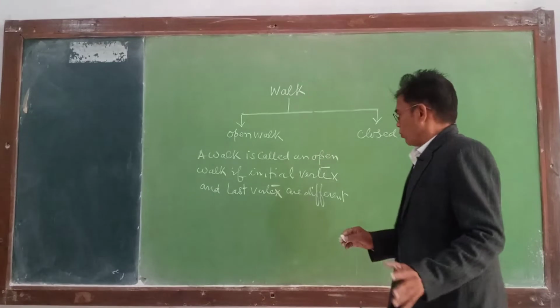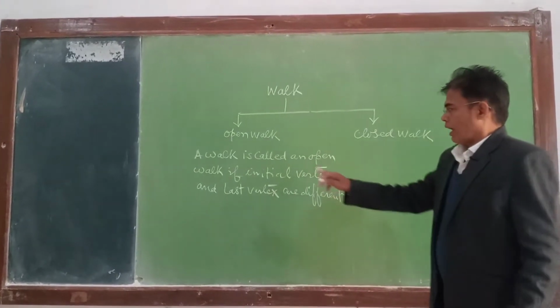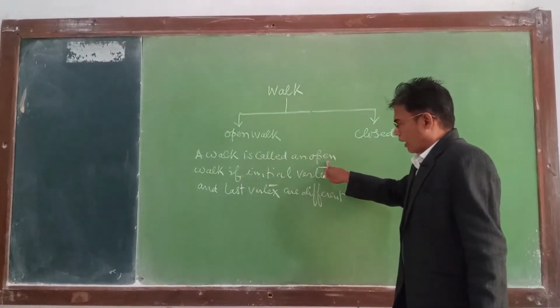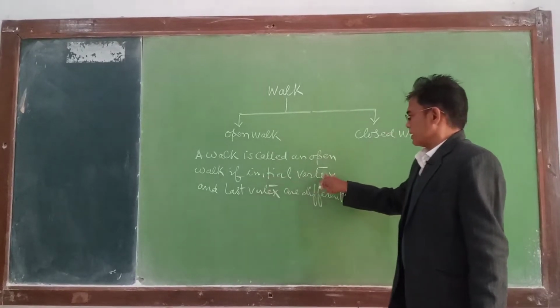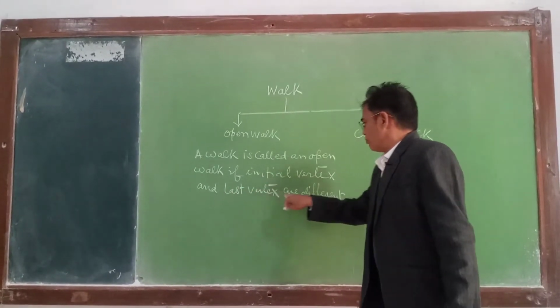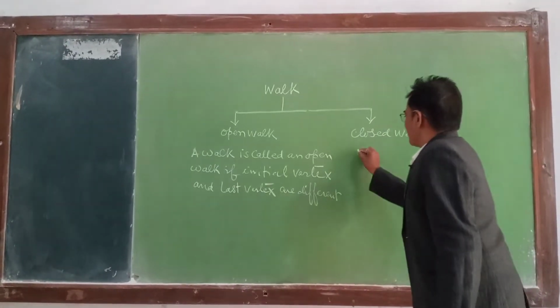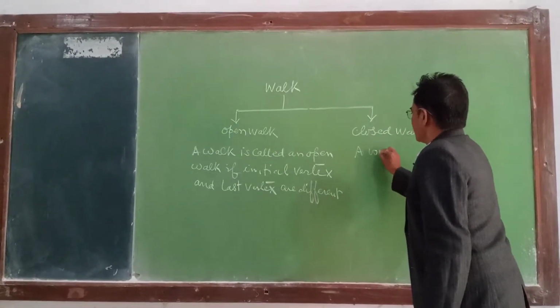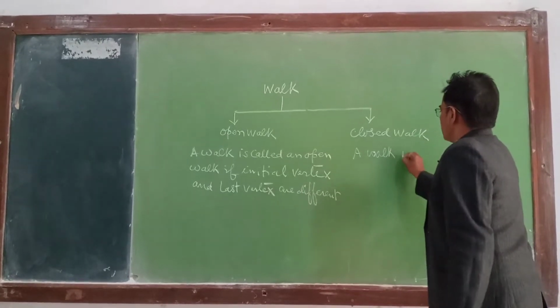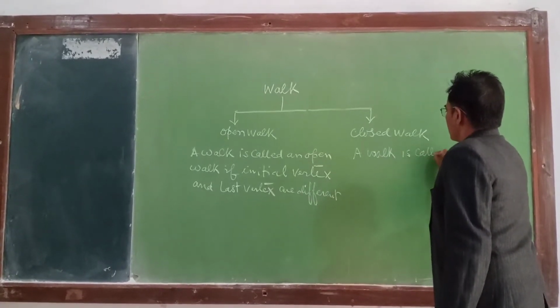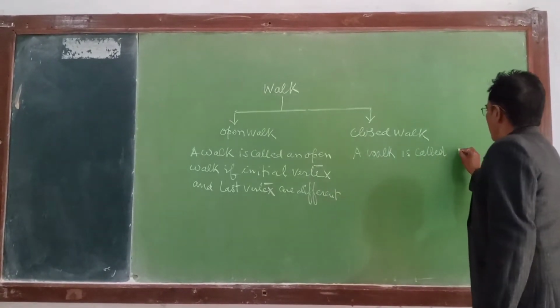What is a closed walk? A walk is called a closed walk if the initial vertex and last vertex are both the same. So a walk is called a closed walk